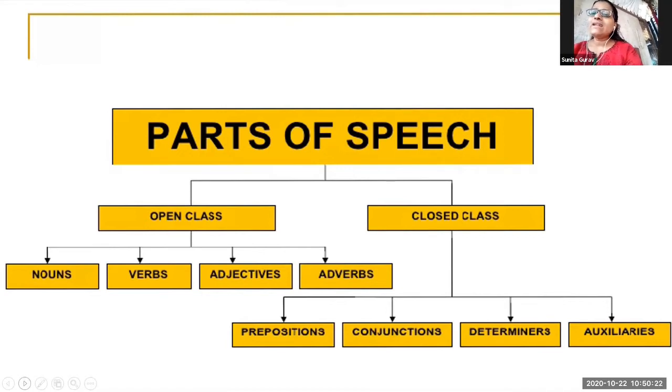Now in that, first one is conjunction. Sorry, preposition. Preposition tells us the direction inside the sentence. For example, if I say, I am sitting on the bench. So, on is a preposition over here. And it is telling us the direction where I have sat.